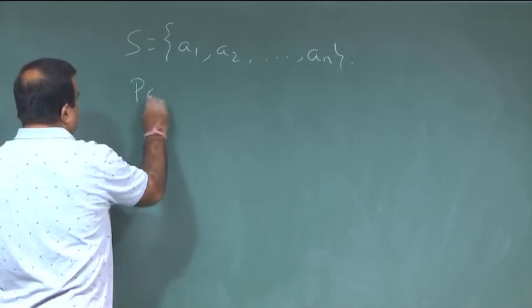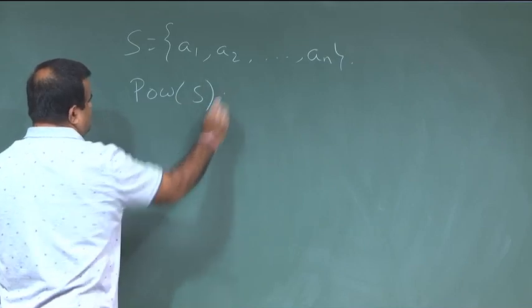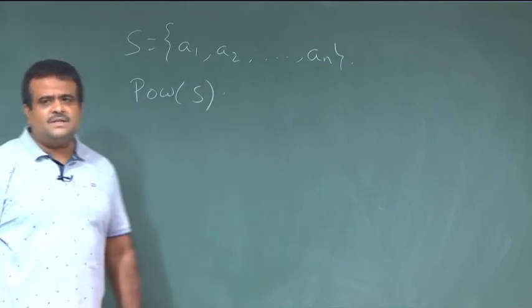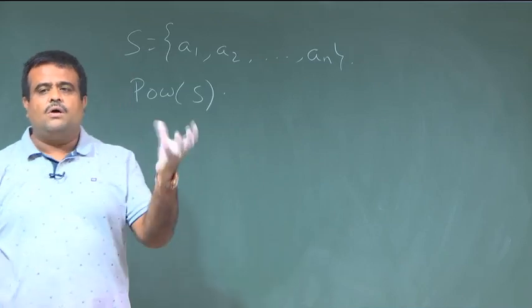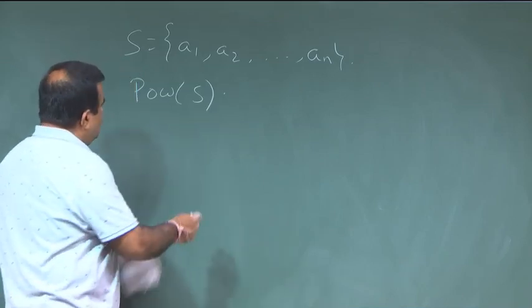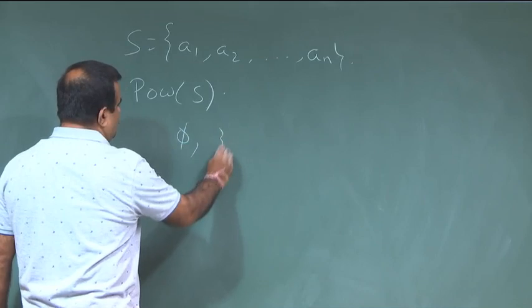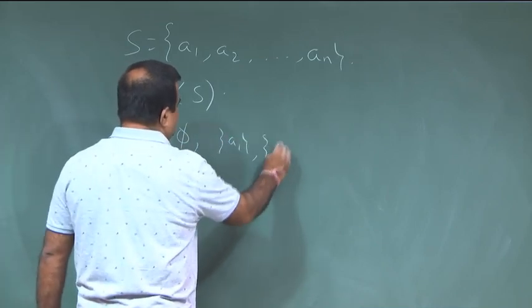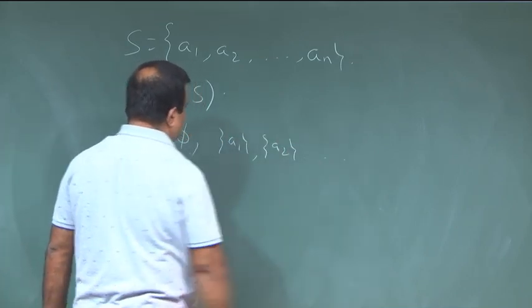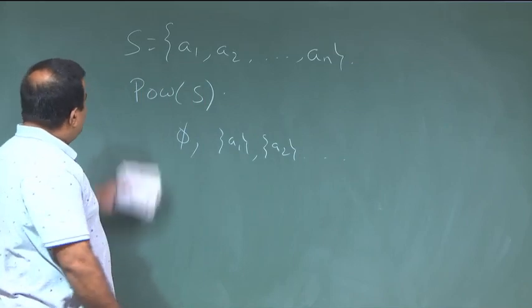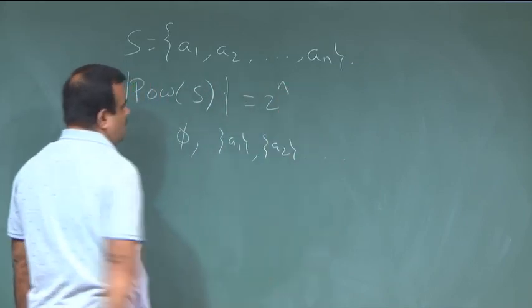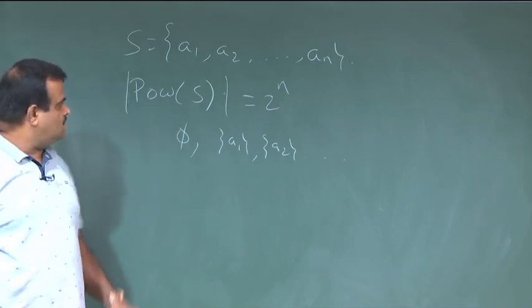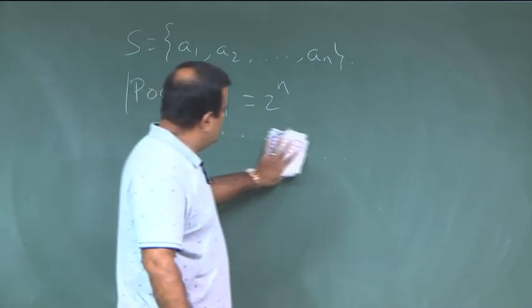Power set means the set of all possible subsets. The empty set is a subset, and every single element gives a subset. The size of the power set is 2 to the power n, that we have to show.